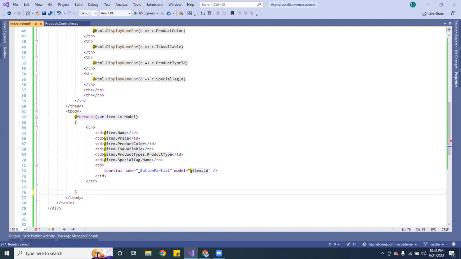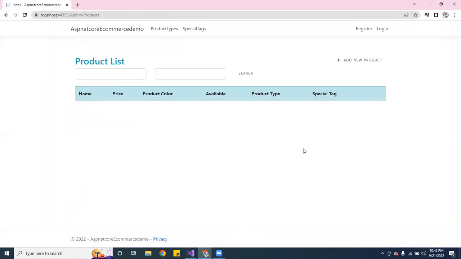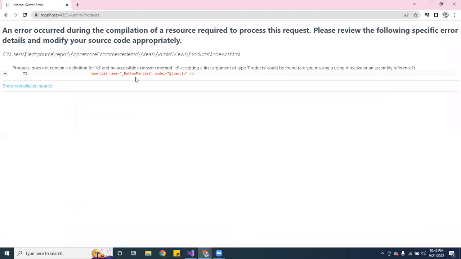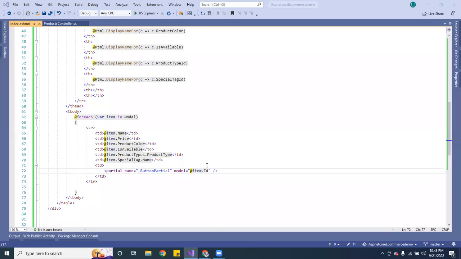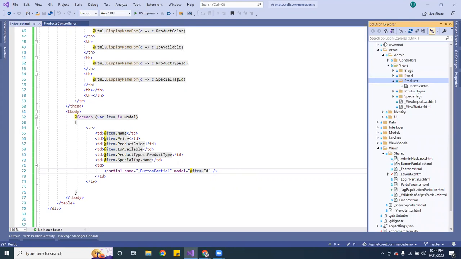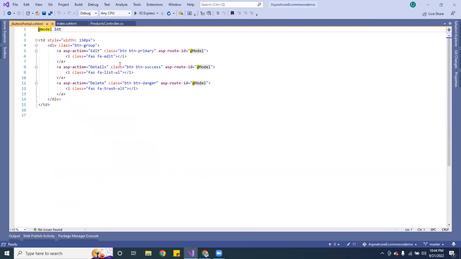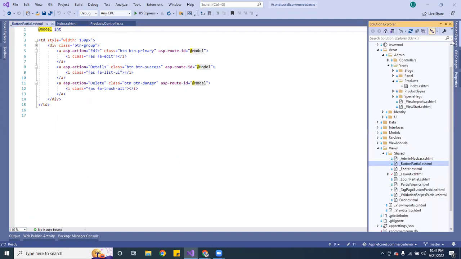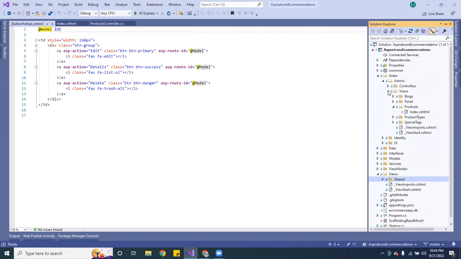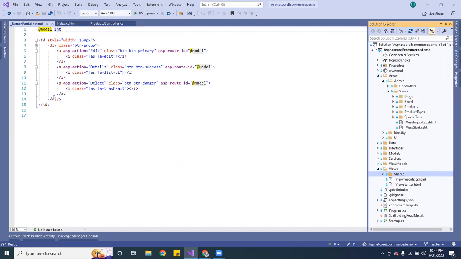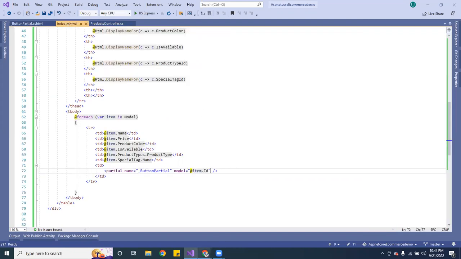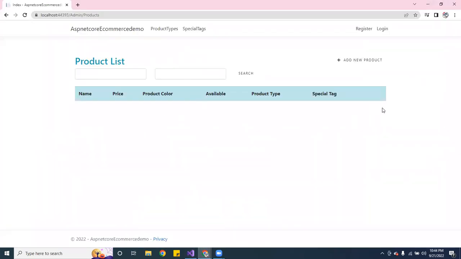Okay, so that's that. Let me go ahead and refresh the page, see what it looks like. Did I mess up there? Yes, I did. Okay, so the partial, I'm getting it from here. I created a partial. Let me show you guys. It's inside the shirt folder. I got it right here. See, that's a partial. You guys can get it from the GitHub later if you miss anything. So okay, I got that. Let me go back to the page. Okay, so it has a refresh.